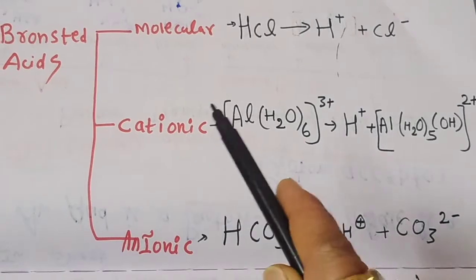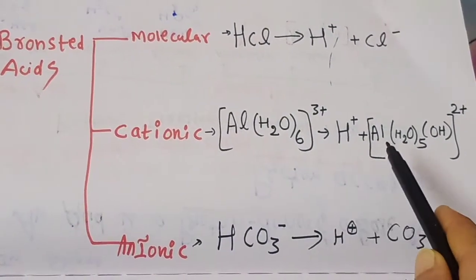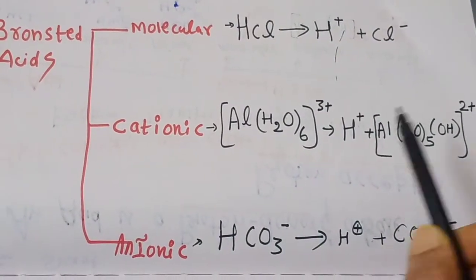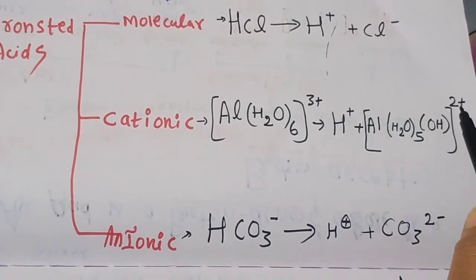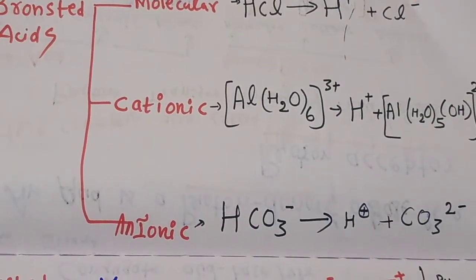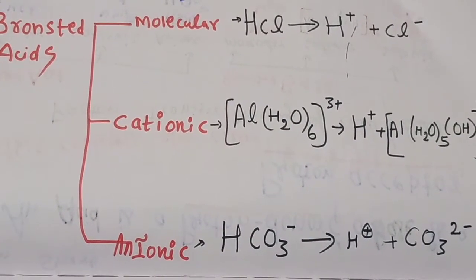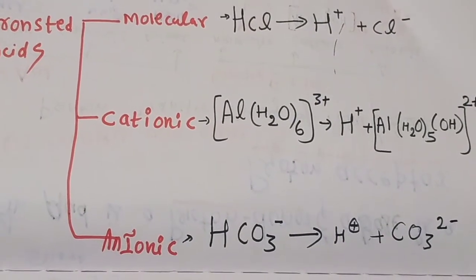Similarly, the cationic form, our complex aluminum hexaaqua complex, will give one H+ and get converted to [Al(H2O)5OH]2+. As it has donated one proton, it loses one positive charge also. Similarly, the anionic acid bicarbonate ion, HCO3-, will give H+ and CO3 2-.